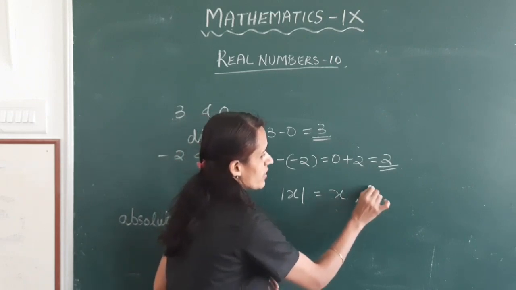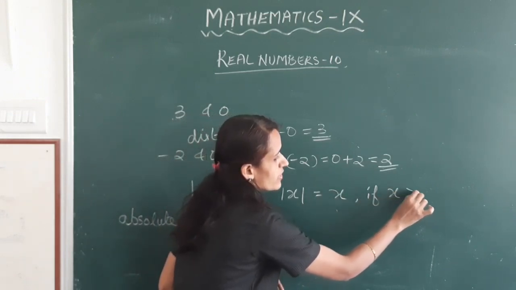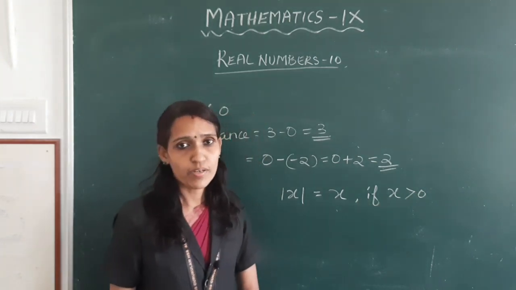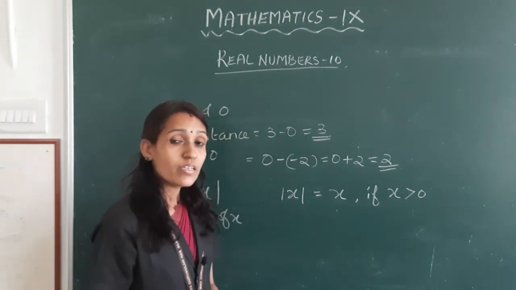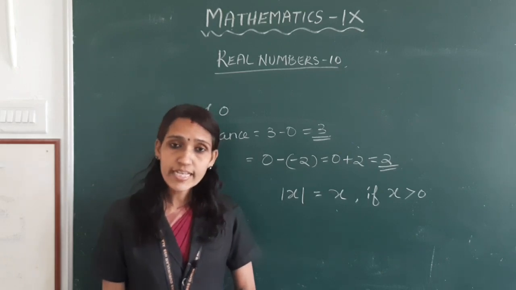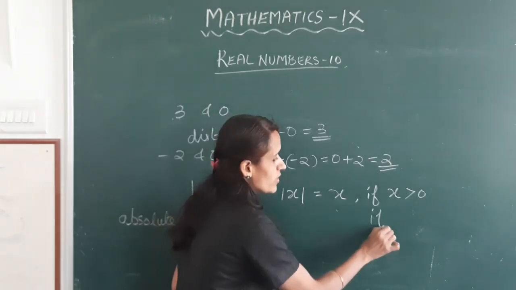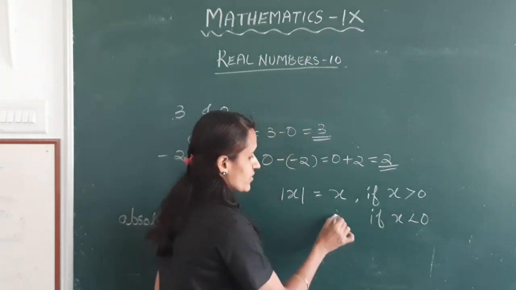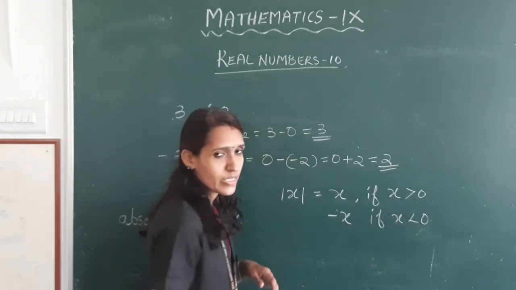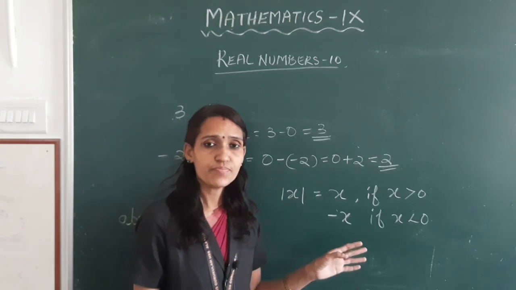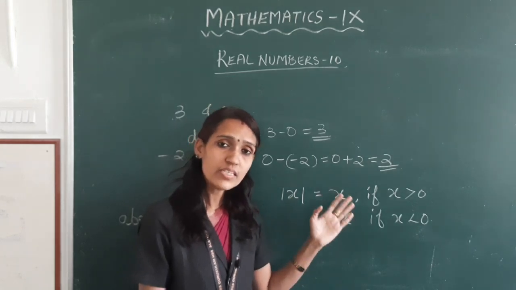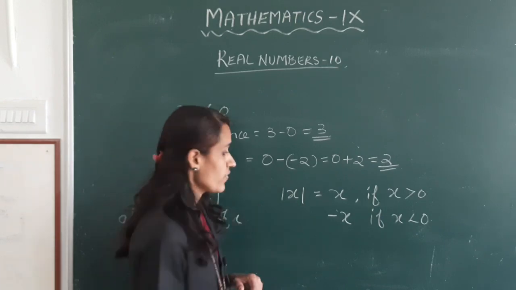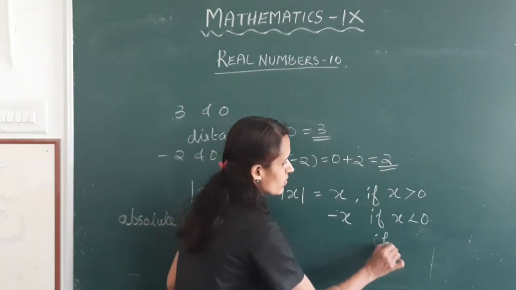If x is greater than 0, that is, x is a positive number. If x is a negative number, if x is less than 0, it is negative x, the number with the negative sign removed. If x is equal to 0,